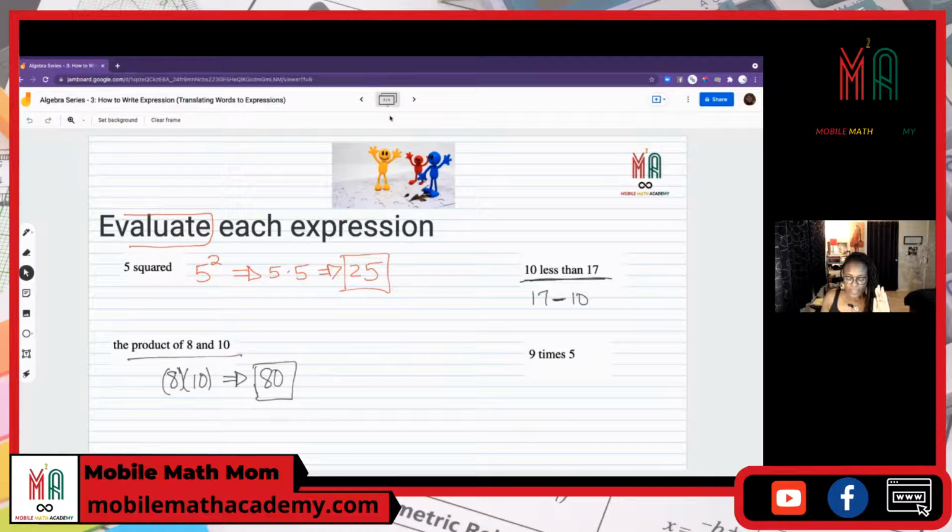Let's go back. 10 less than 17. So I want to know, what is 17 minus 10, which equals 7. Remember, evaluate. All right, 9 times 5. 45.